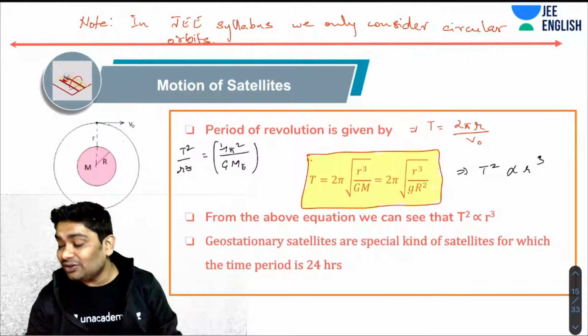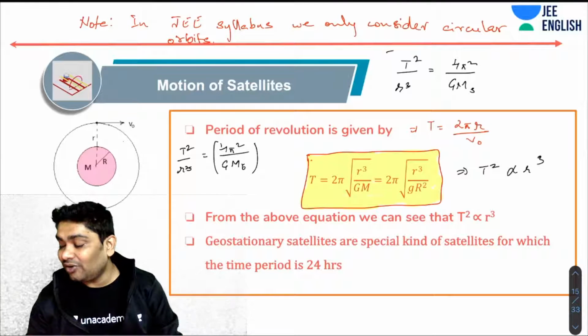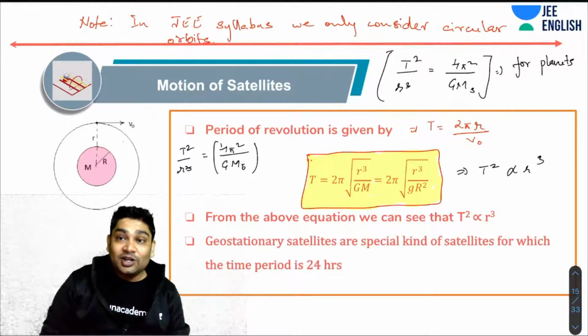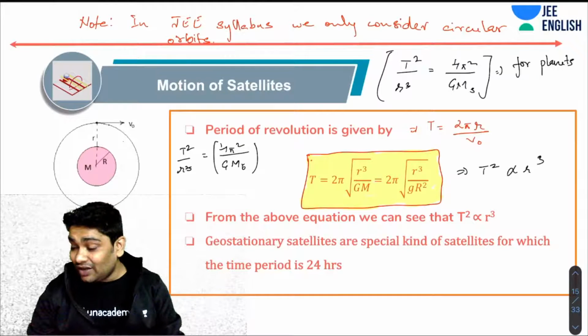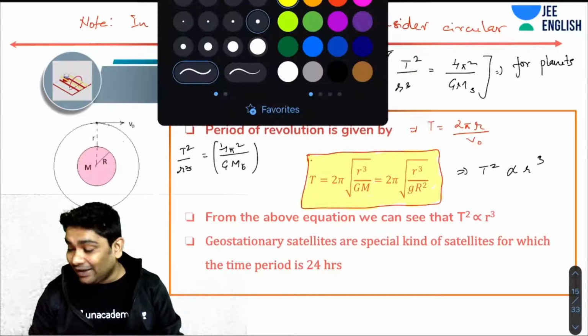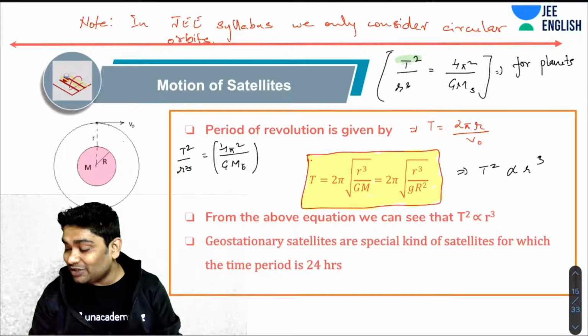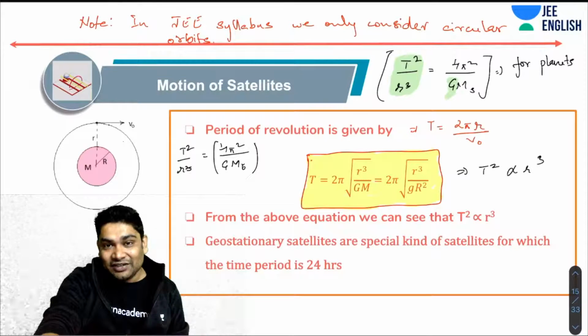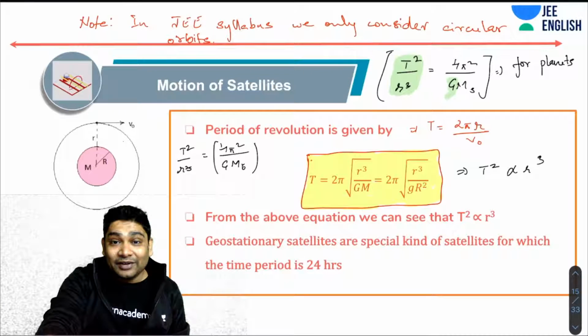So can I say also T square over R cube would have been equal to 4 pi square over G times mass of Sun, for satellites of Sun, or for planets, since planets are essentially satellites of Sun, right? So you realize this value had already been calculated by Kepler. Kepler had told us this value. So the moment Cavendish told us the value of G, you realize we could estimate the mass of Sun.